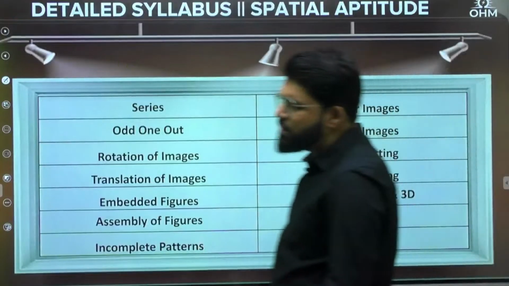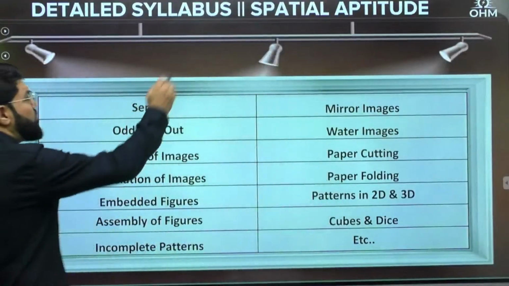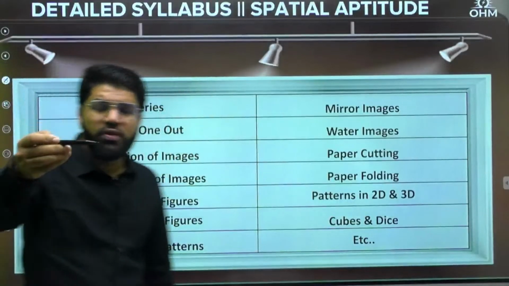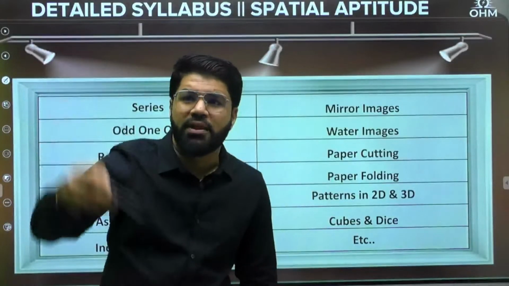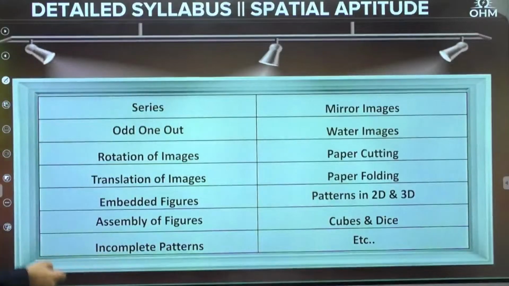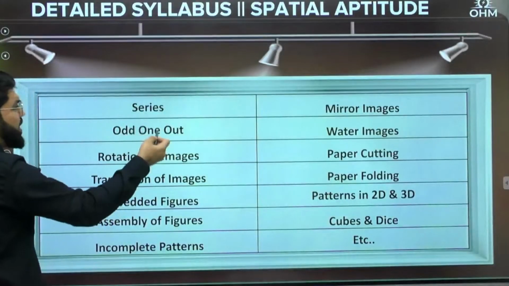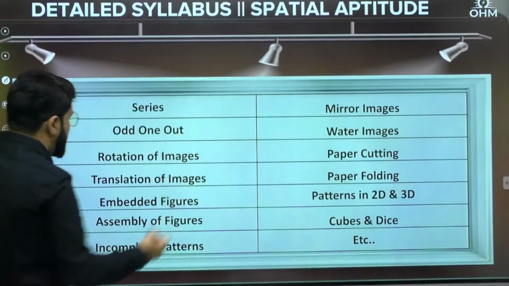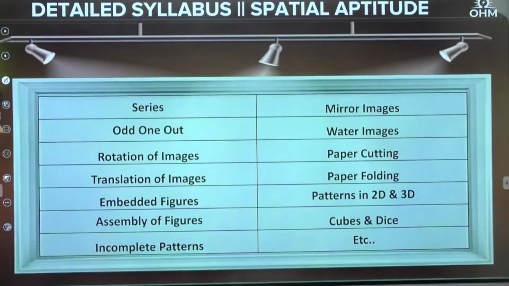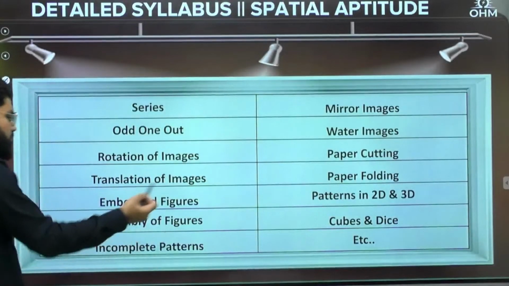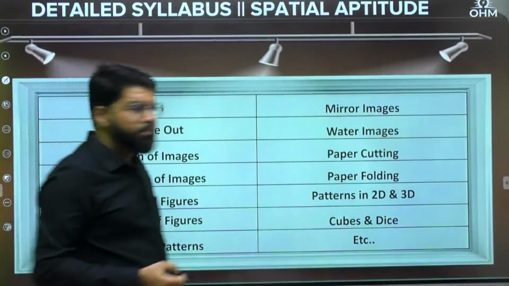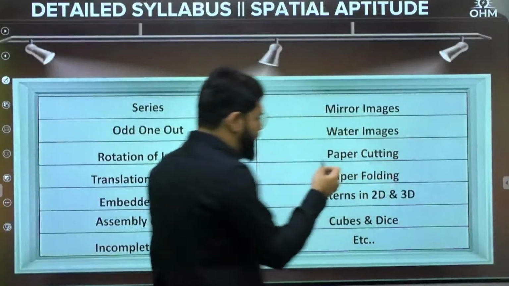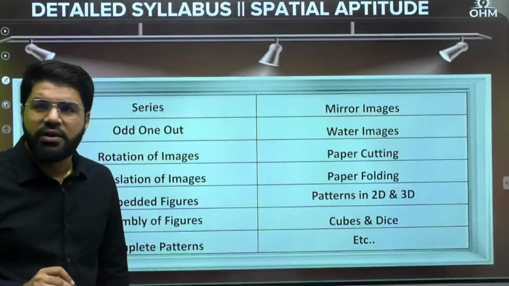And coming to spatial aptitude, again I put series. Series of what? Series of figures. 3 or 4 figures, you have to find a pattern in the figures. What can be the next figure? Or 4 figures are given, which one is the odd one? 3 will be following a pattern, 1 will not follow. Rotation of images, translation of images, embedded figures, assembly of figures, incomplete patterns, mirror image, water image, paper cutting, paper folding, pattern in 2D, 3D and cubes and dice.